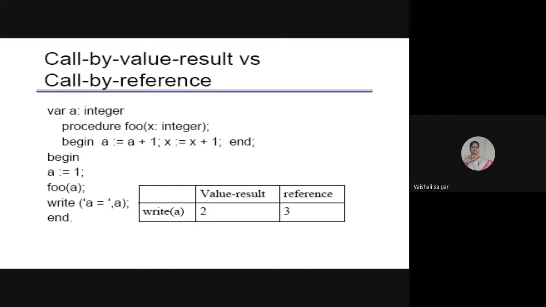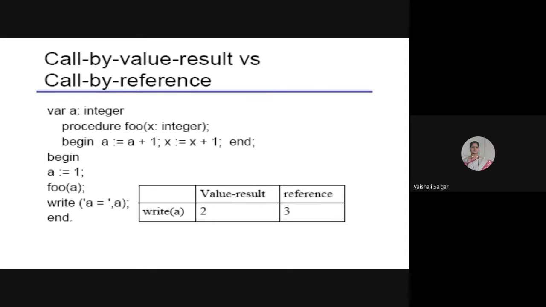So when my procedure is called, at that time it is going to copy in the values. So my a is mapped with x, so that value is getting updated as 1 and it will increment that value as 1 plus 1. So it will display the value of A as 2 over here.